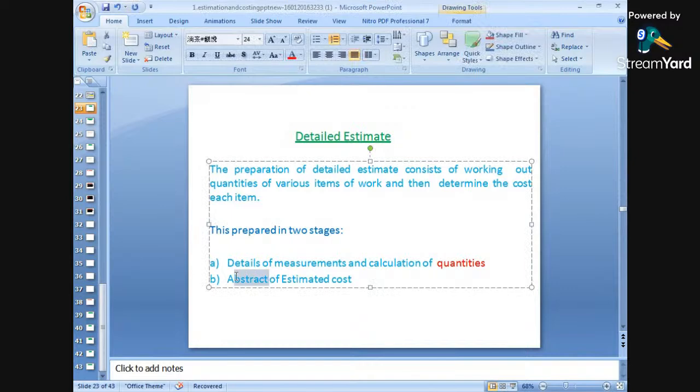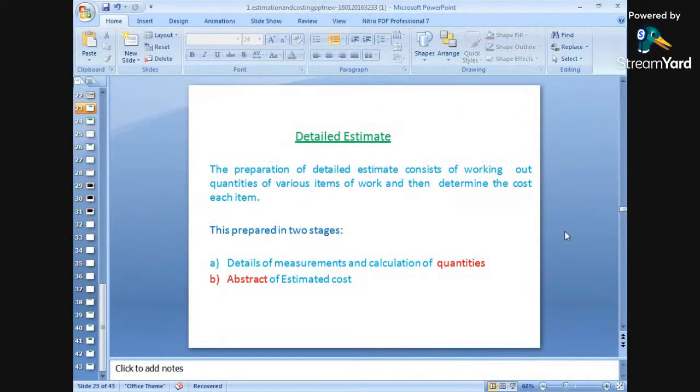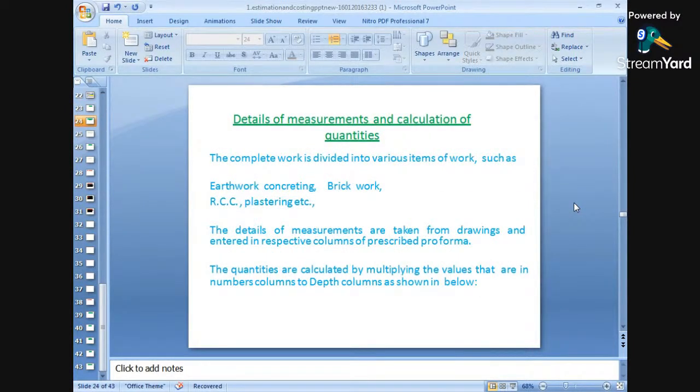Up next is rates. An abstract sheet is to be prepared in which rates are quoted, in which rates are written, and to find out the total cost of each item of work.